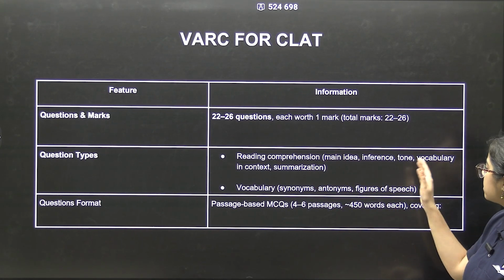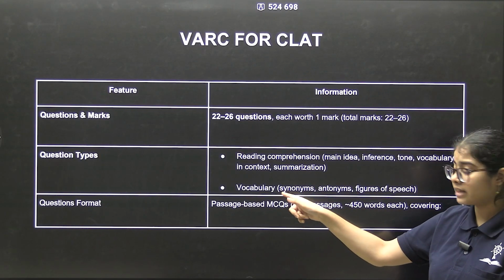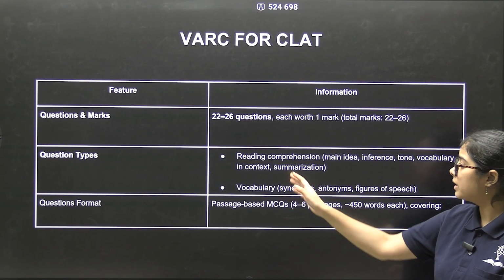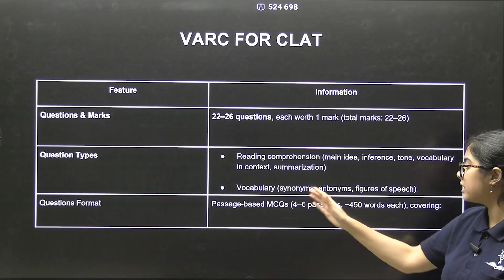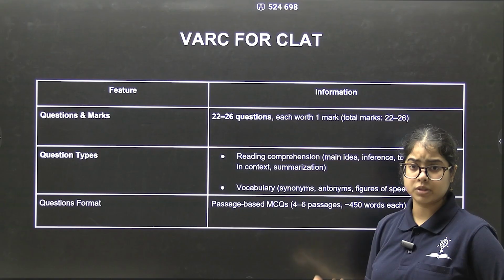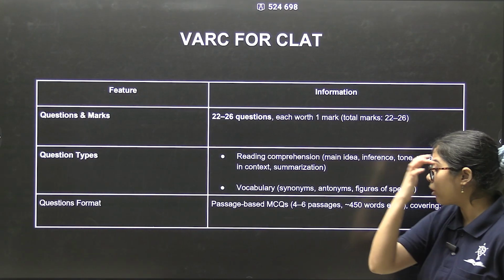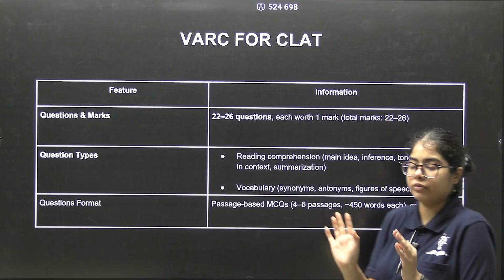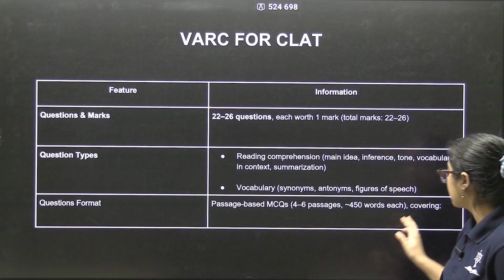So reading comprehension, specifically the English section, these are the questions: main idea, inference, tone, vocabulary in context, not independent vocabulary, and summarization. For vocabulary, again, the in-context could be synonyms, antonyms, and also figure of speech. This line has which poetic device, which figure of speech. Question format is passage based, 4 to 6 passages, and the length is usually 450 words minimum.